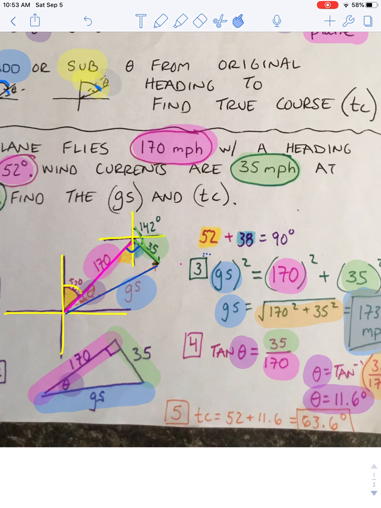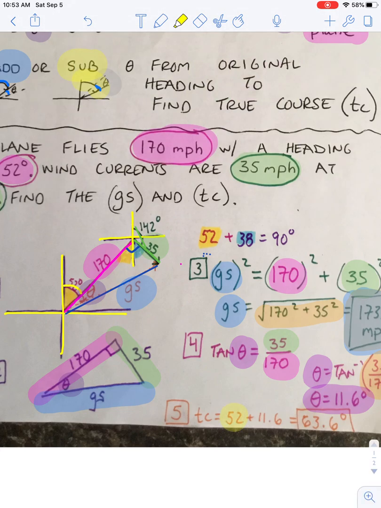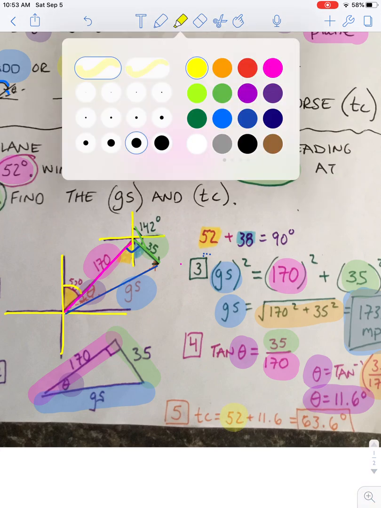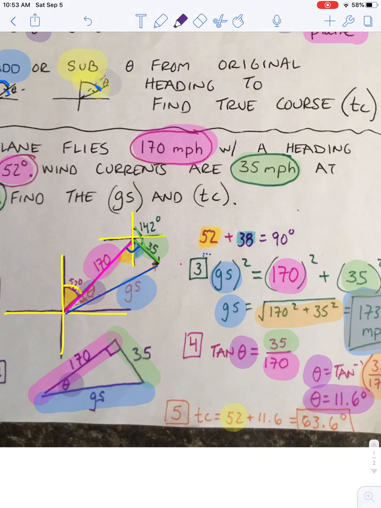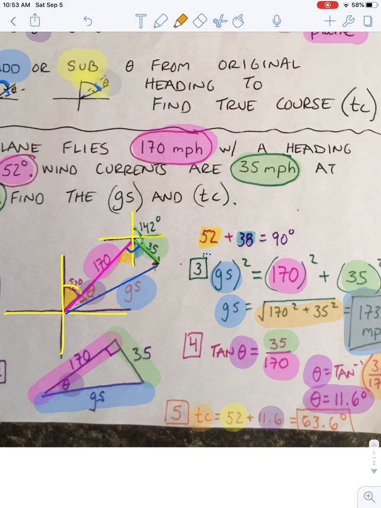So what am I going to do with that 52 and the theta? I'm going to add it. I take my original heading of 52 and add it to what I just found, 11.6, and that gives me a true course of 63.6 degrees.